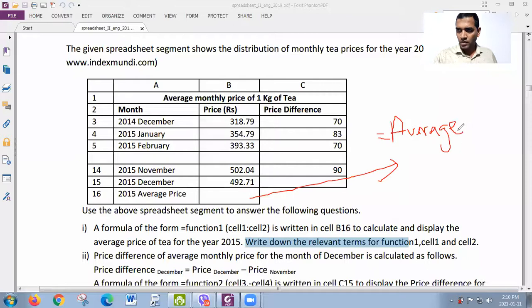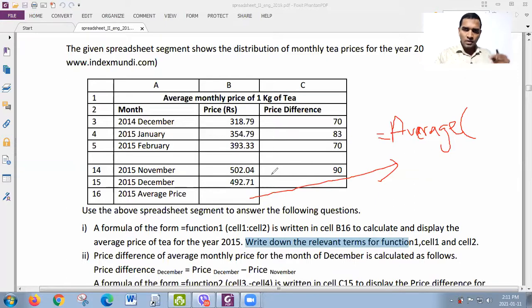Spelling must be important, A-V-E-R-A-G-E. Average, right? Then simple bracket. So inside of the bracket, you have to show the cell addresses separated by a comma.